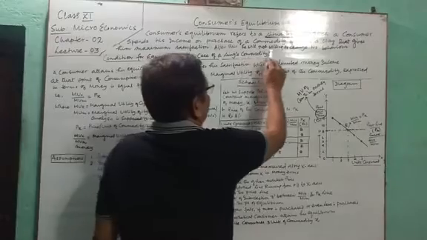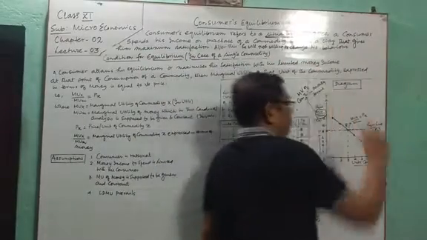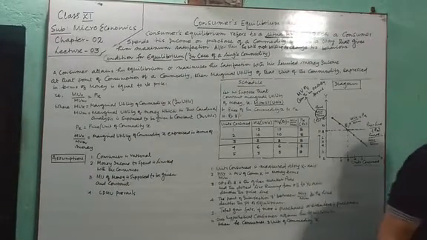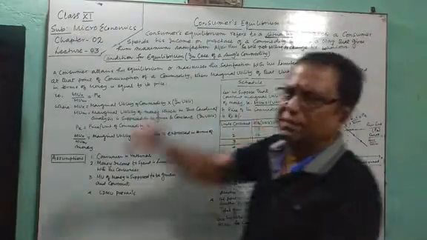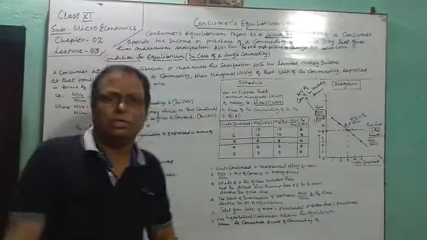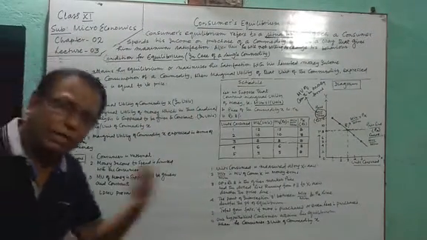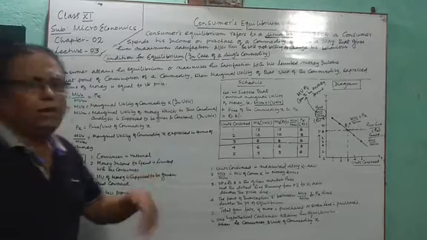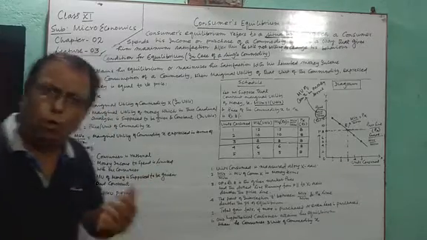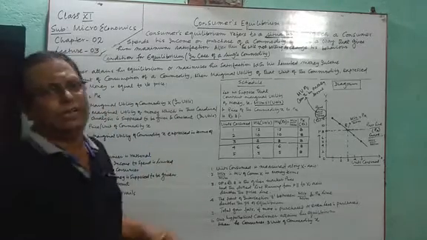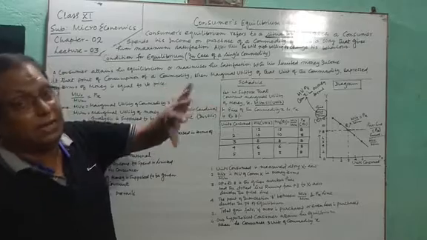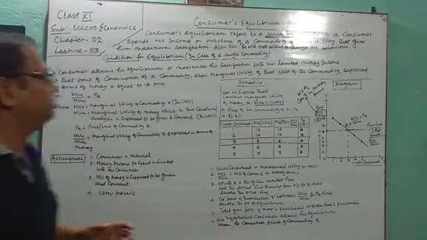After this, he will not be willing to change his behavior. That means once our consumer reaches equilibrium, he will not want to consume more of that commodity because the satiety point is reached.